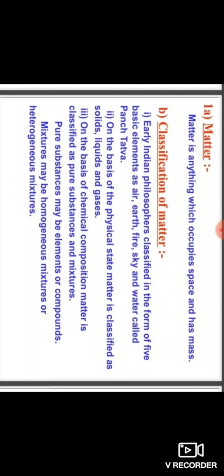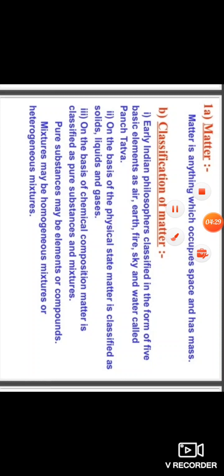They are based on the physical and chemical nature of matter. In this chapter, we shall learn about matter based on its physical properties, and the chemical aspects of matter will be taken up in subsequent chapters. On the basis of physical state, matter is classified as solids, liquids and gases.